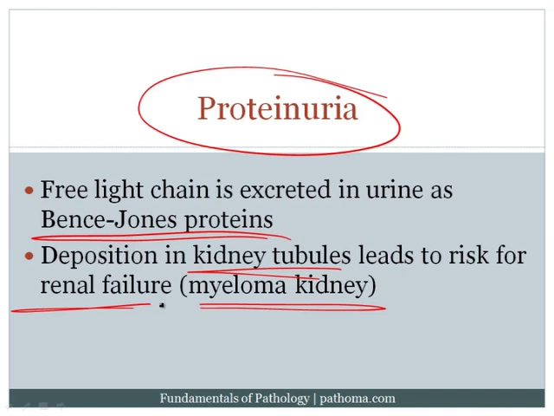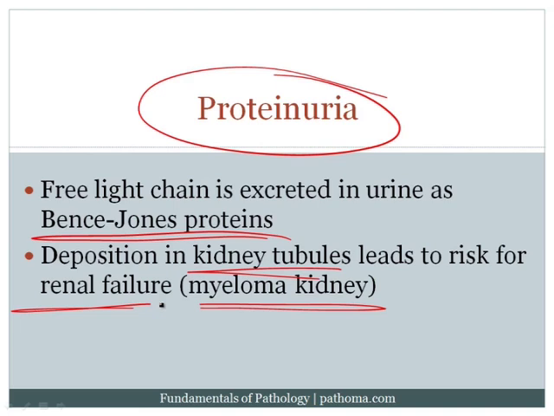Substance number 1, osteoclast activating factor. An osteoclast activating factor will then punch out the bone marrow, giving you bone pain and increased risk for fracture, and will also create hypercalcemia. Similarly, the plasma cells are going to produce immunoglobulin, giving you a high serum protein with an M spike on serum protein electrophoresis.